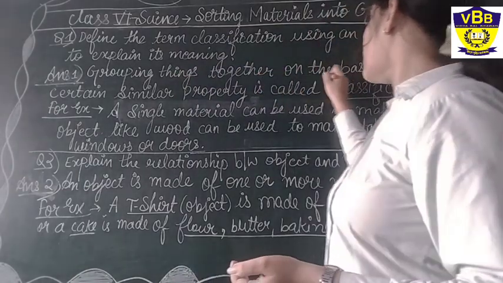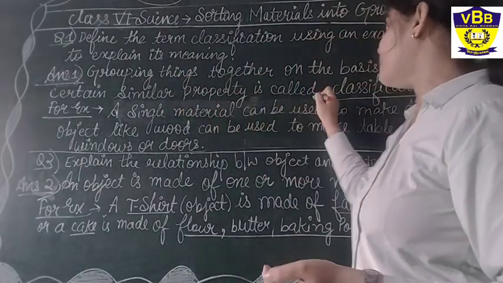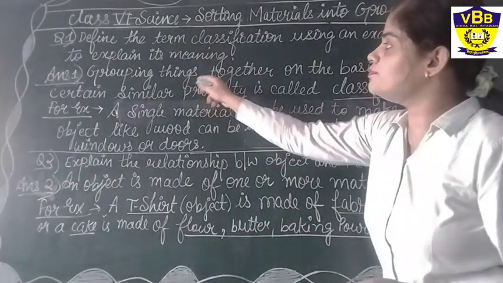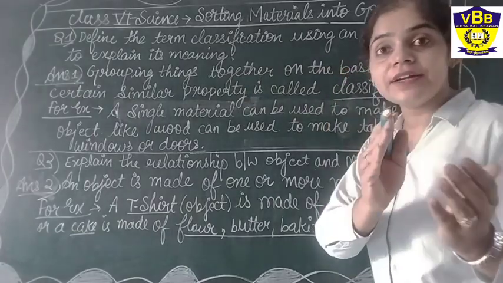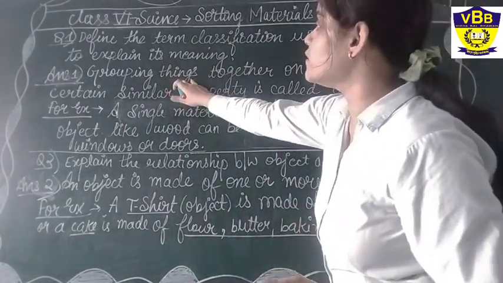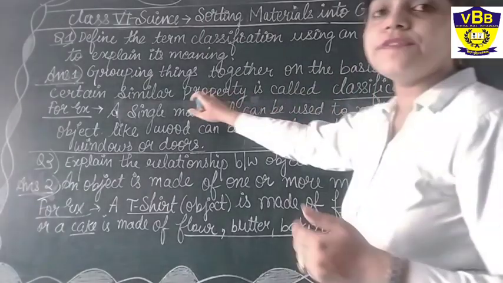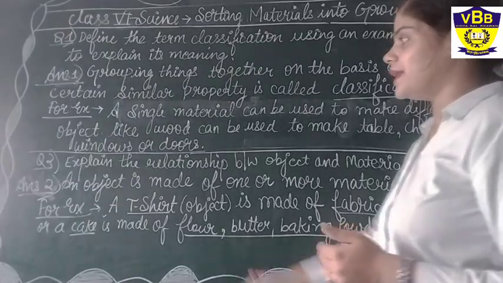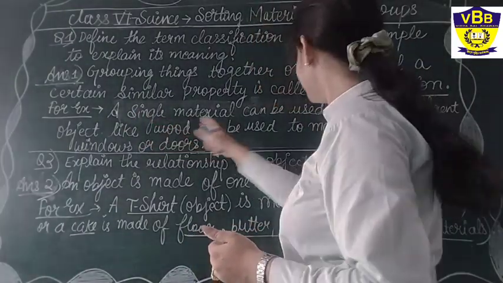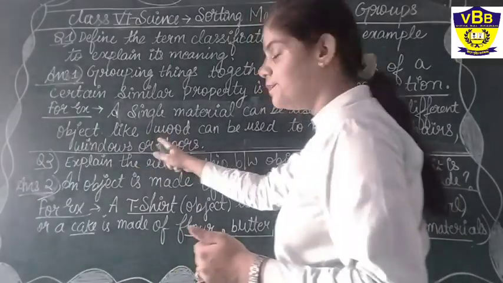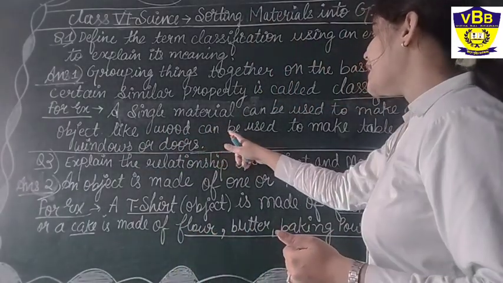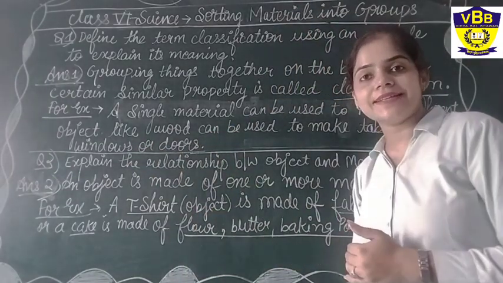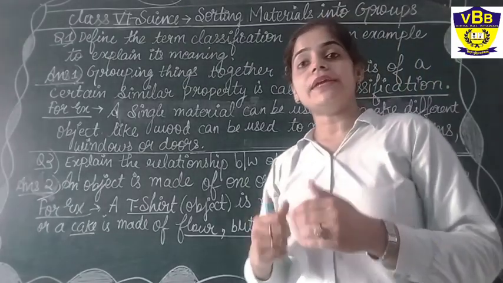Grouping things together on the basis of certain similar properties is called classification. As I already told you, when we group things together, like they are hard or they are soft, likewise we can group things together on the basis of certain similar properties. Let us clear this with an example. A single material can be used to make different objects, like wood. Wood can be used to make a table, chair, window or doors. Yes, a single material can make so many things.